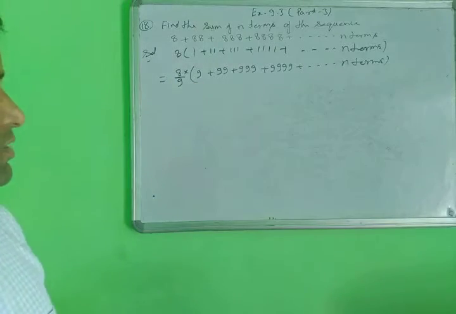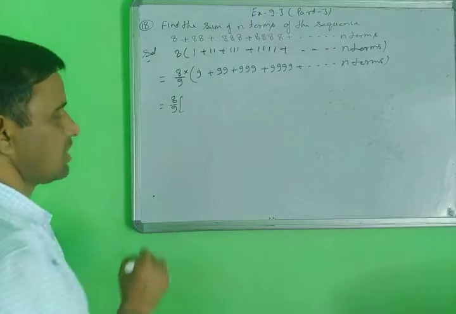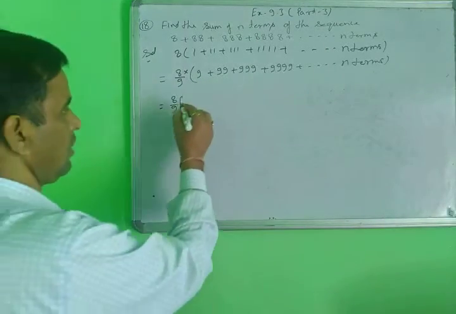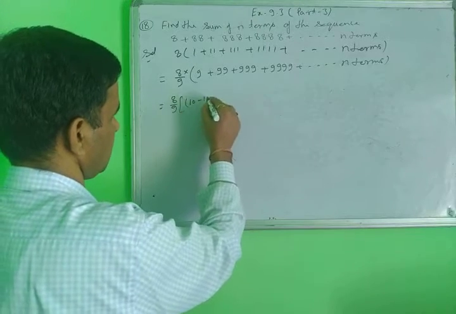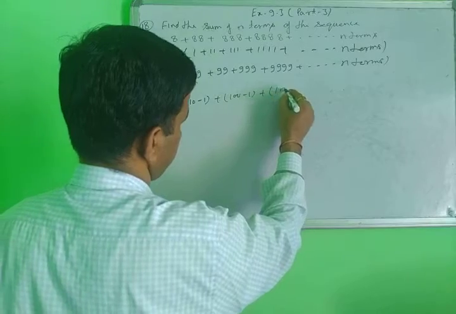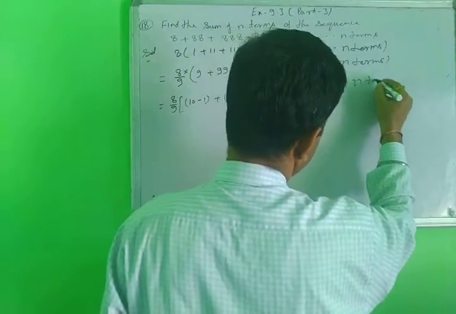Next, 8 upon 9 is outside, and these 9, 99, 999 you will convert: always 10 minus 1 plus 100 minus 1 plus 1000 minus 1 plus dash dash dash n terms.